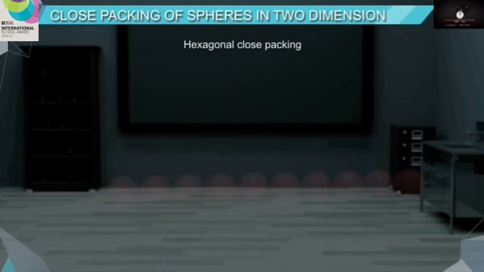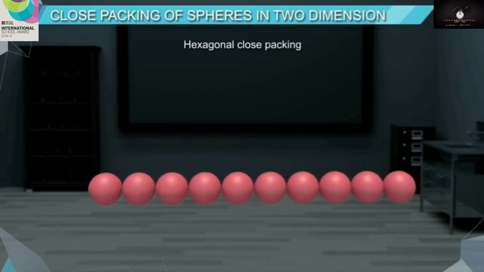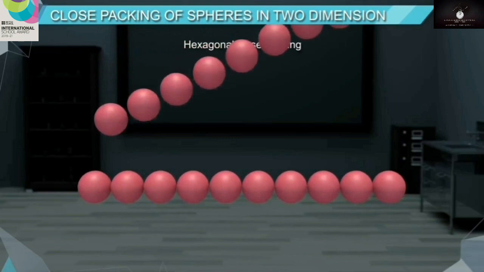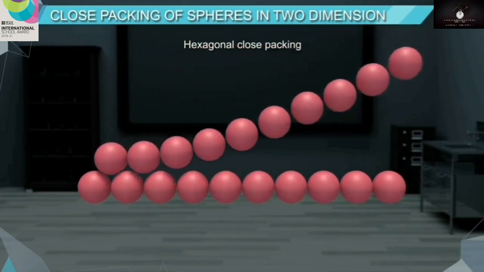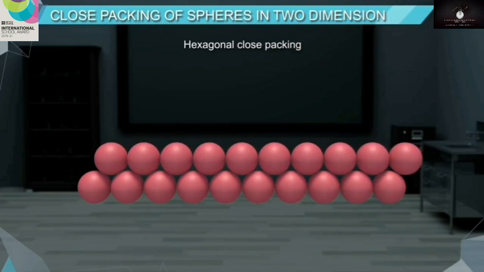Hexagonal close packing. In this type of packing of spheres, the second row of spheres is placed in a staggered manner such that the spheres fit in the depressions of the first row. If we call the first row A type, the second row is different from the first row, so we call it B type.